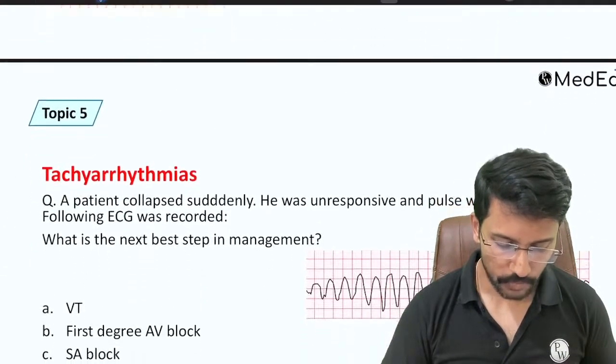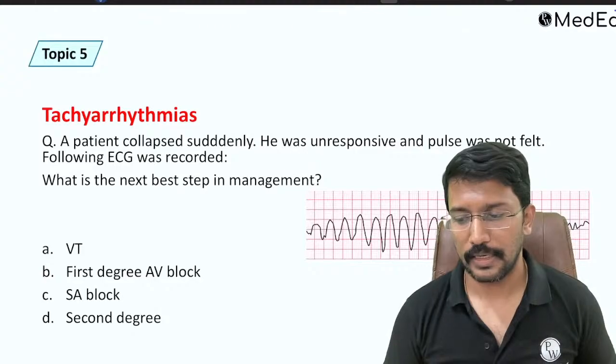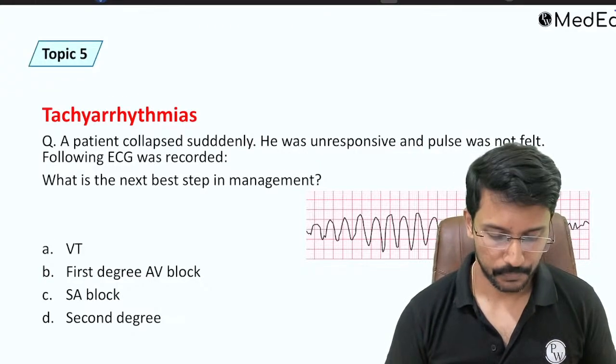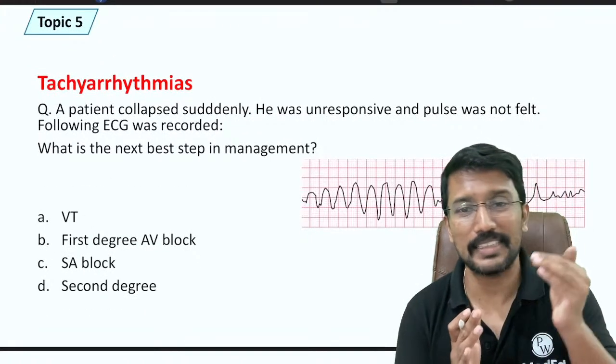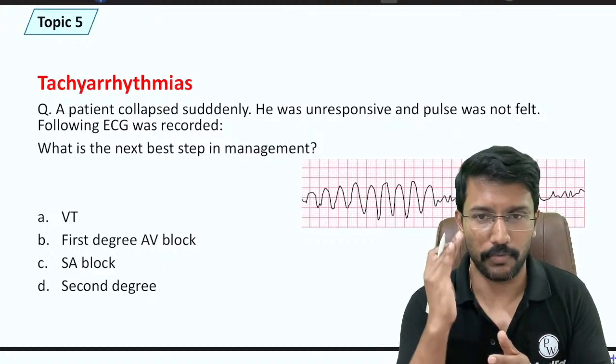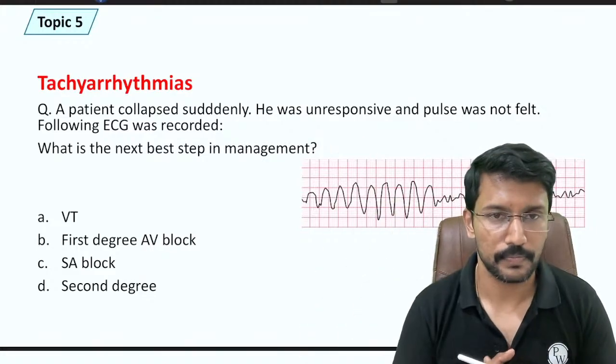Now from AV blocks, we will go to the next topic, which is tachyarrhythmias. AV blocks primarily present as a bradycardia or bradyarrhythmia. When you have a block, obviously heart rate will not be high.